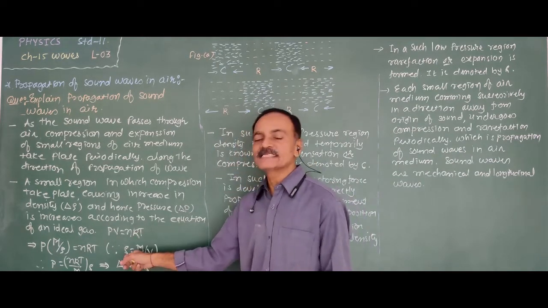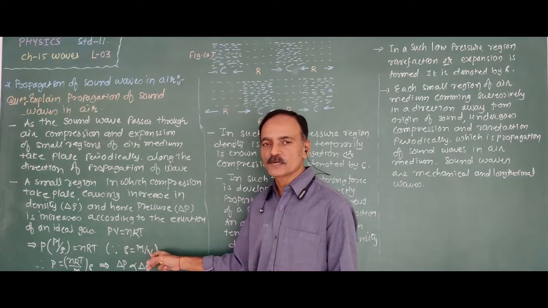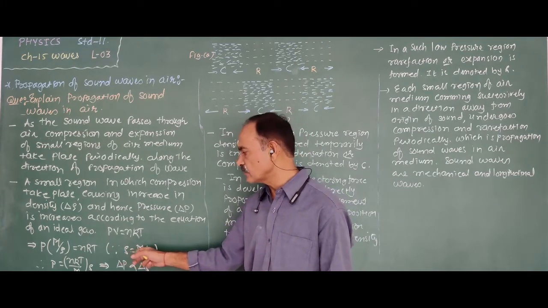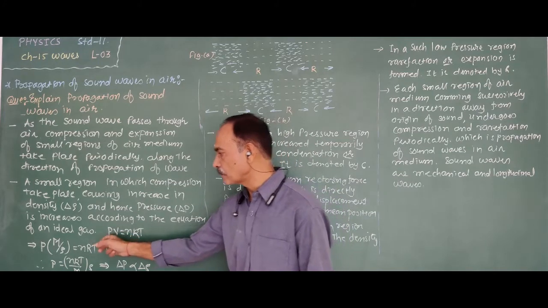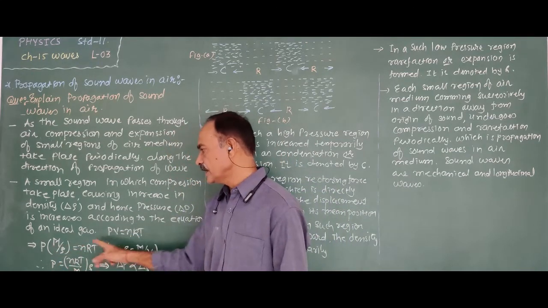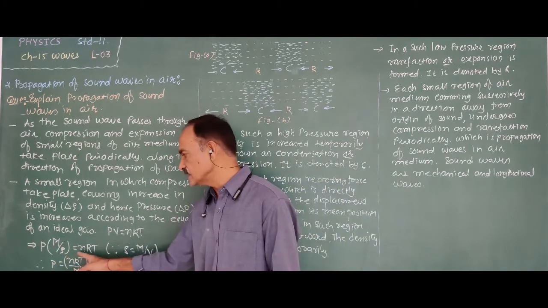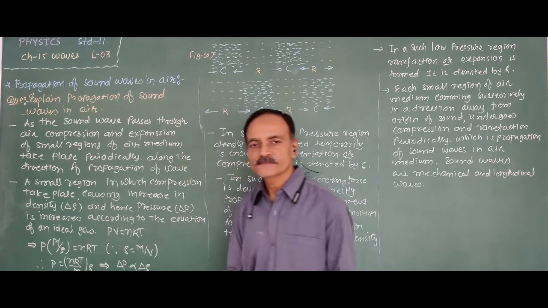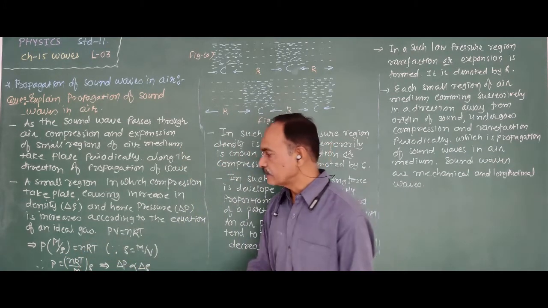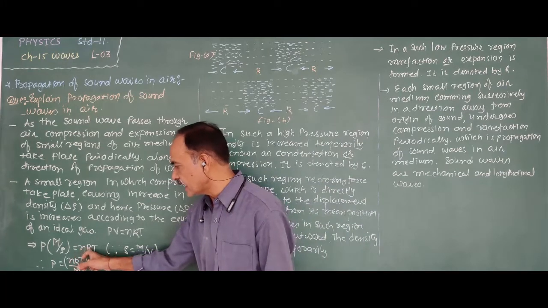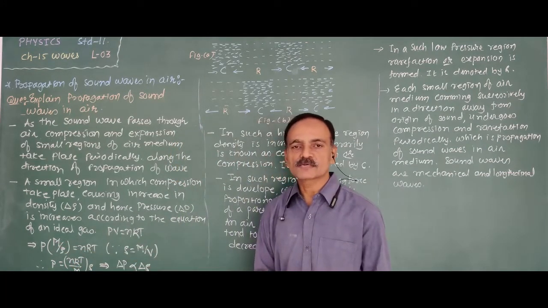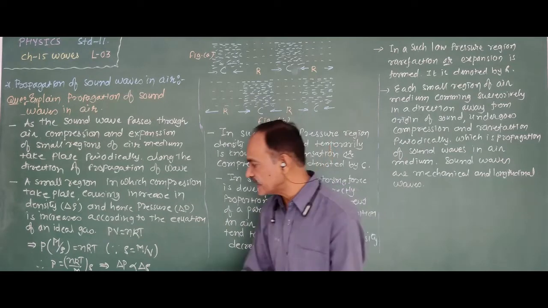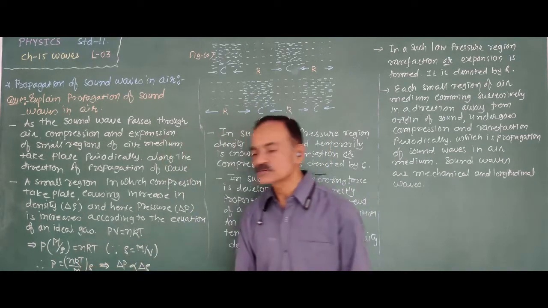Now we know that density rho is equal to mass per volume. Therefore, volume is equal to mass upon density. Substituting in this equation, P into M upon rho is equal to nRT. Therefore, P is equal to nRT upon M into rho. Here n is constant, R is constant, T is constant, and M is also constant.